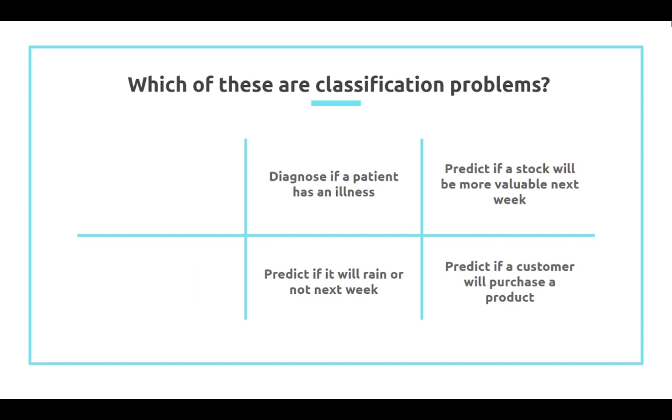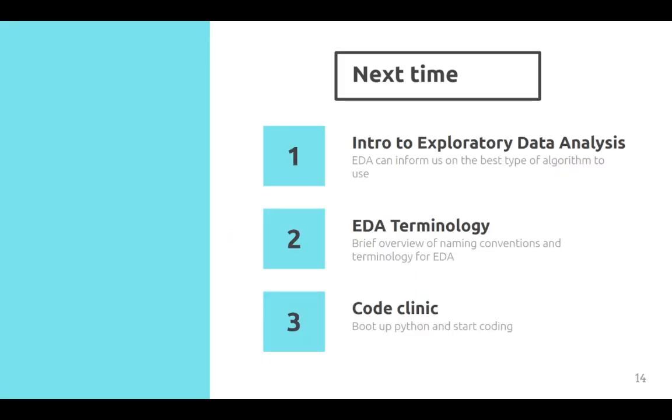So we find out that only 2 of them weren't classification problems. And the way to figure this out is all of these other 4 are yes or no outcomes. We're classifying whether or not a patient has an illness, whether or not a stock will be more valuable next week. Rain or not next week is a binary classification as well. And then finally, predicting if a customer will purchase a product is either a yes or a no. So these are classifications. That's the end of the introduction video.